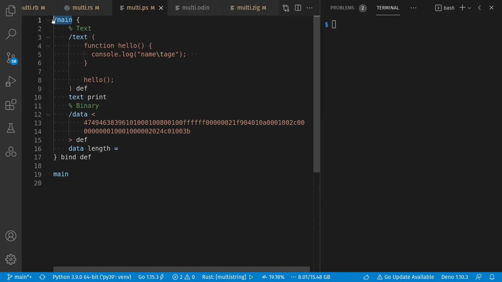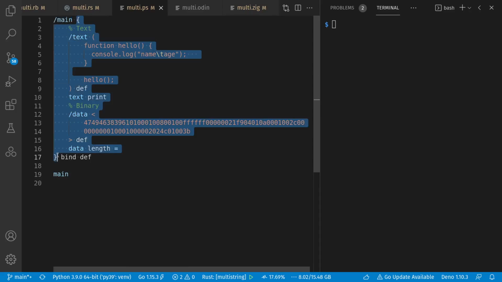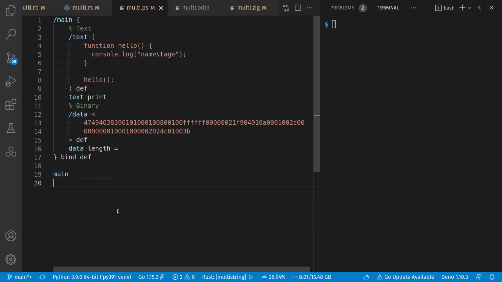Here I define a main procedure by giving it a name, and here's the actual procedure definition, and I define it. I can also give a symbol for a text variable, a string literal surrounded by parentheses, and define it. I can reference that and print it. I can define some binary data with a hex literal, define it, then reference it, get the length, and print it out. Where equals is like print, but supports numeric and other data types as well, not just strings.